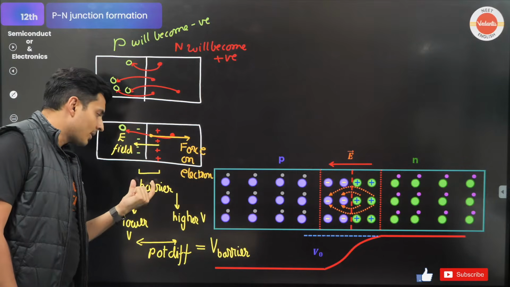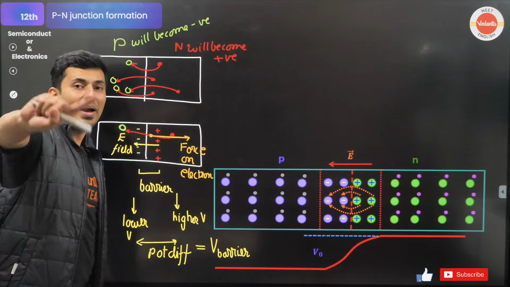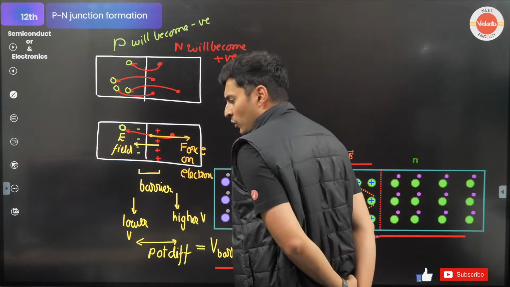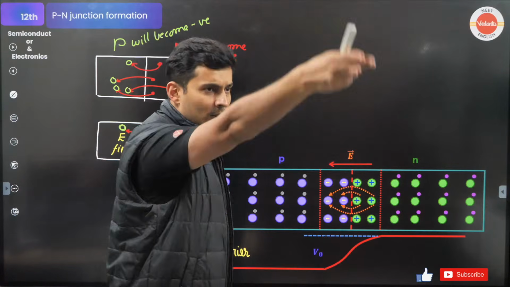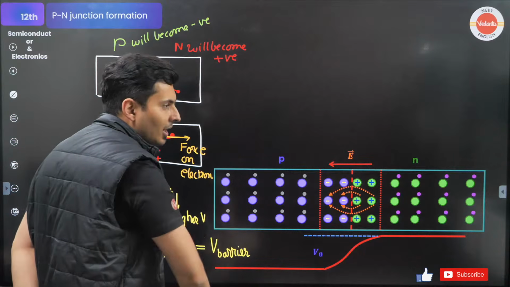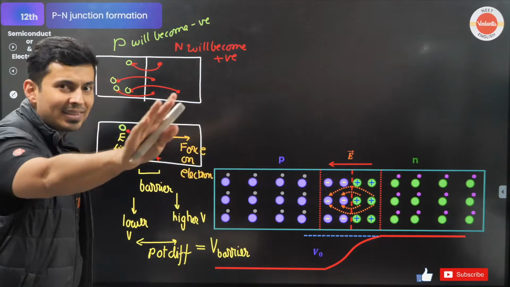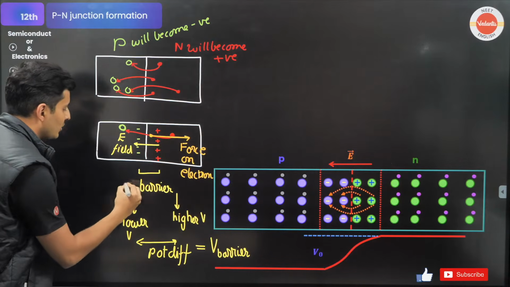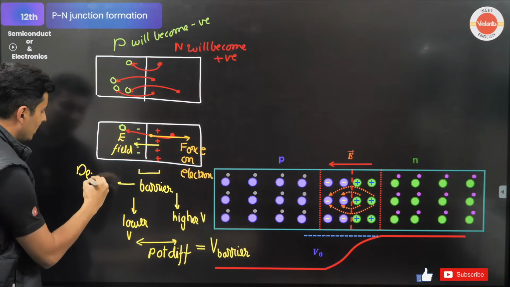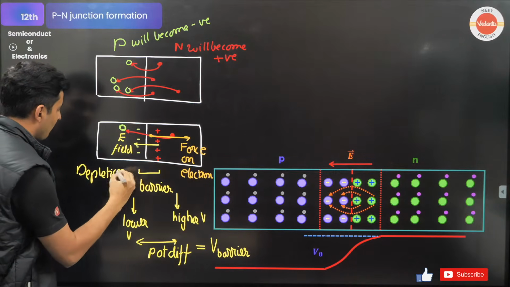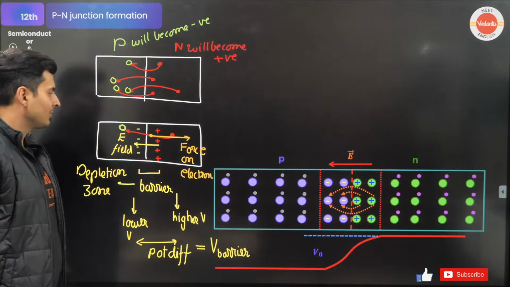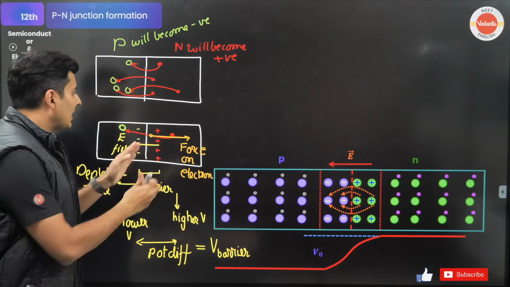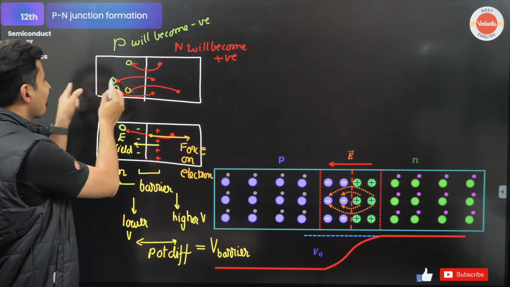This zone where the barrier is created, it's like no man's land. It's like a border. People going back and forth. Okay, anybody comes, shoot him. Nobody can come over here. So this is no man's land. That is why it is called the depletion zone. This is also basically your depletion. What is it called? Depletion zone. Understood, everyone? Very good.